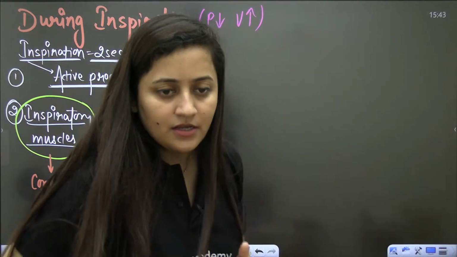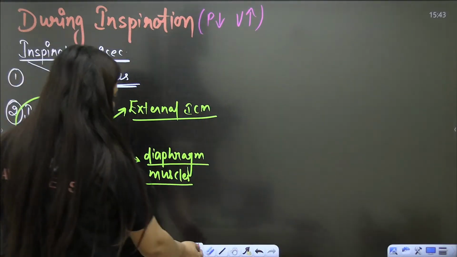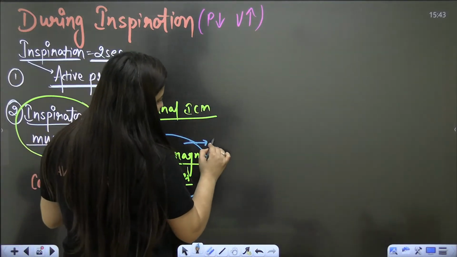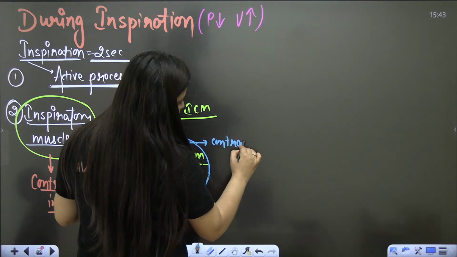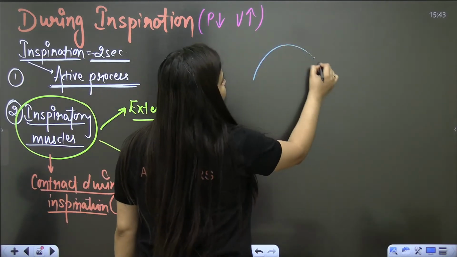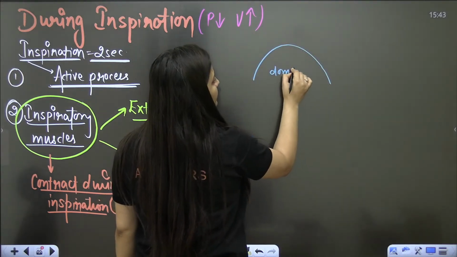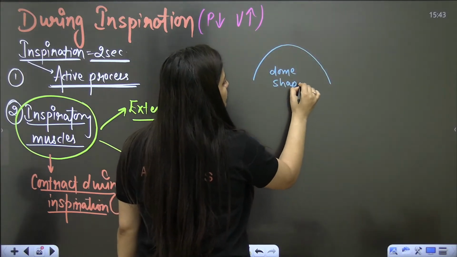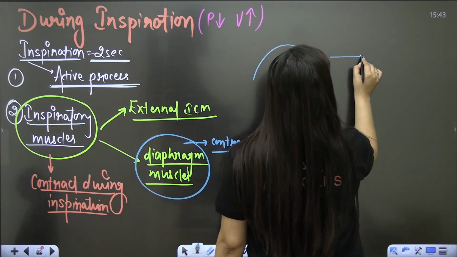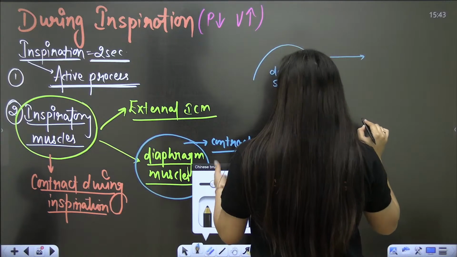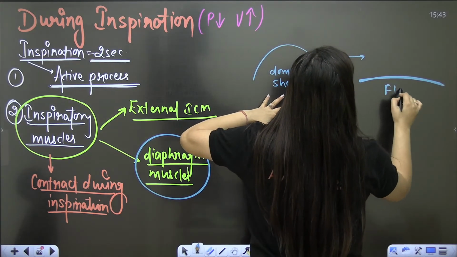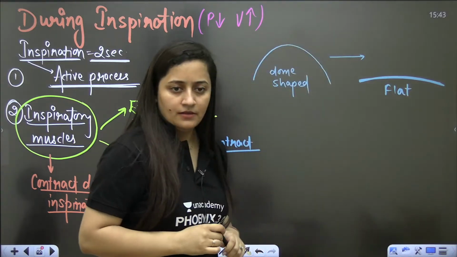Very simple. Look. Firstly, let's talk about the diaphragm. Your diaphragm muscles will contract during inspiration. The diaphragm was dome shaped, right? So what will this dome shaped diaphragm do? It will contract and become flat during inspiration, right?